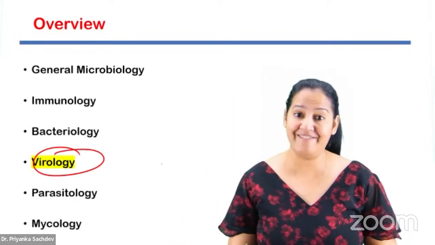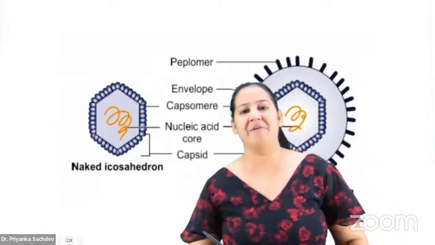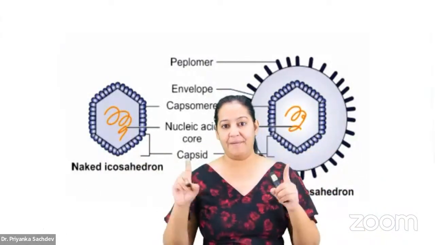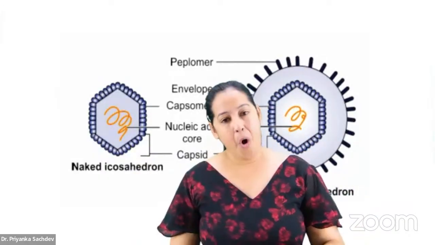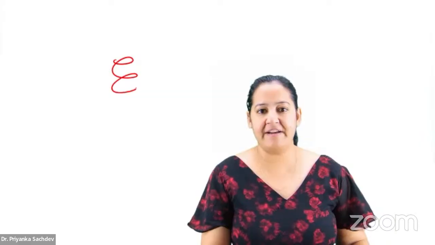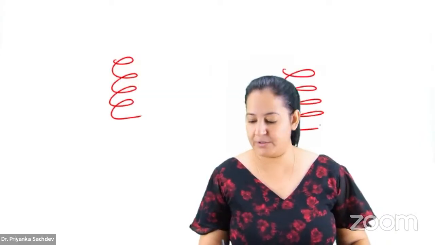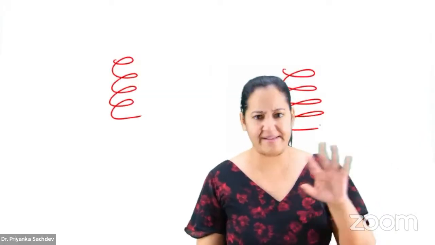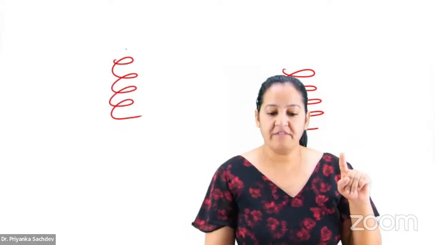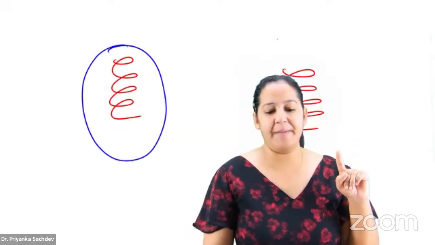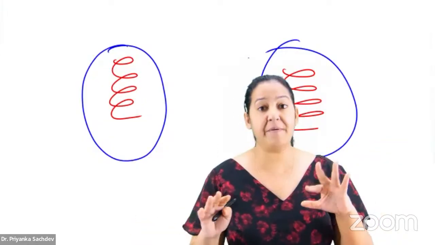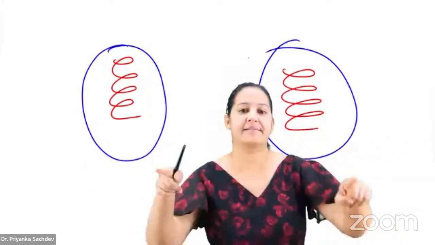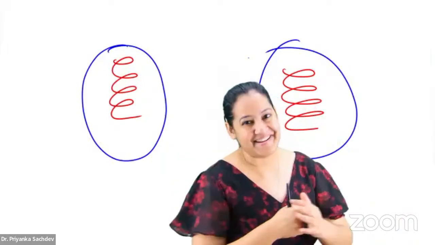Listen, this is a diagram of viruses in front of you. Viruses are of two types. Everyone on the screen, please. All the viruses have a nucleic acid core. This is the nucleic acid core present in the viruses. Now the viruses are surrounded by a protein covering, which is known as the capsid. The nucleic acid core is made up of either DNA or RNA, never both.